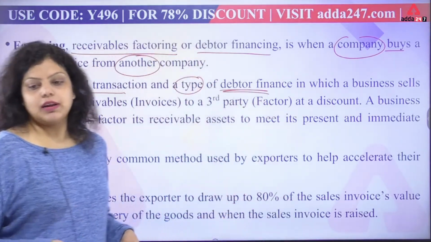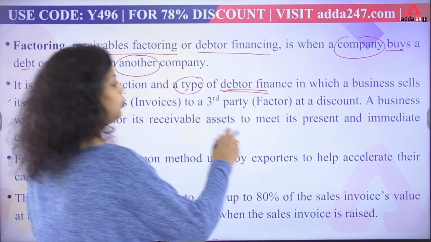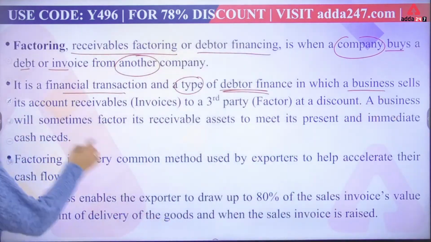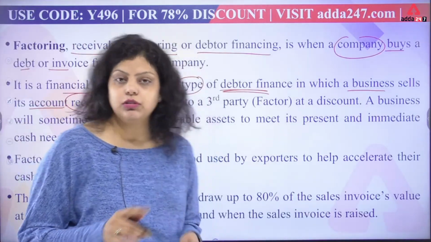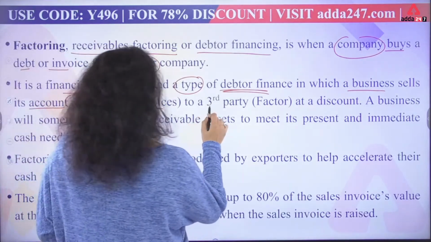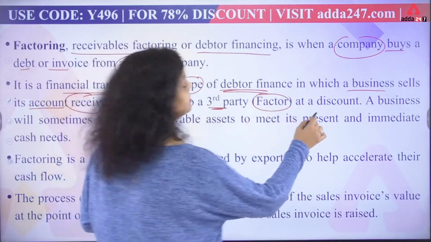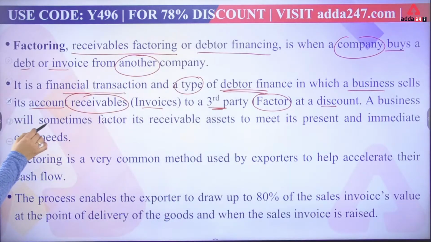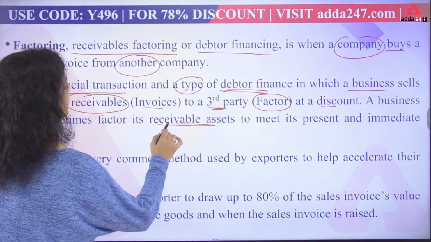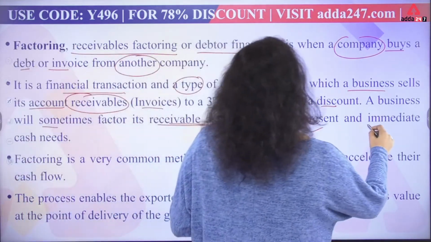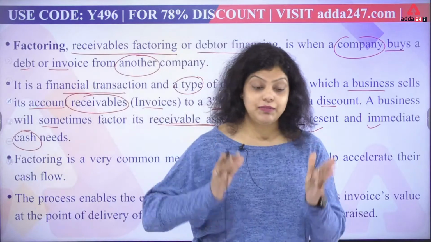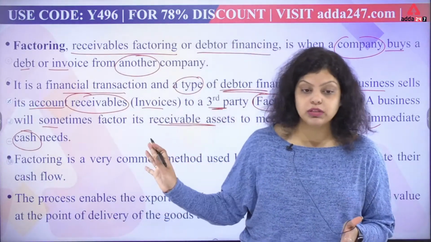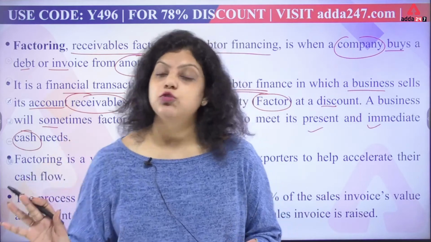Now it is saying it is a financial transaction and a type of debtor finance in which a business sells its account receivables, that is invoices, which can be in the form of a promissory note, bill of exchange, or simply an invoice, to a third party, and the third party will always be your factor, at a discount. So a business will sometimes factor its receivable assets to meet the present and immediate requirement of cash. So when you are in need of cash, in that situation you can use factoring to get immediate money.